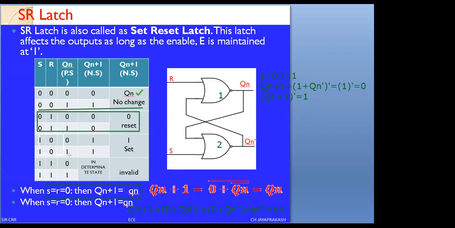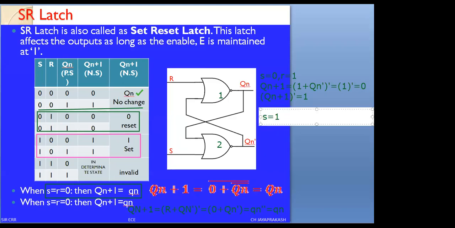When S equals 1 and R equals 1, sorry, when S equals 1, R equals 0, we are going to see the output condition as 1. If we observe, I am writing this equation for this condition. When S equals 1 and R equals 0, now we need to verify the next state. Therefore, here I am going to check the next state for Qn bar.